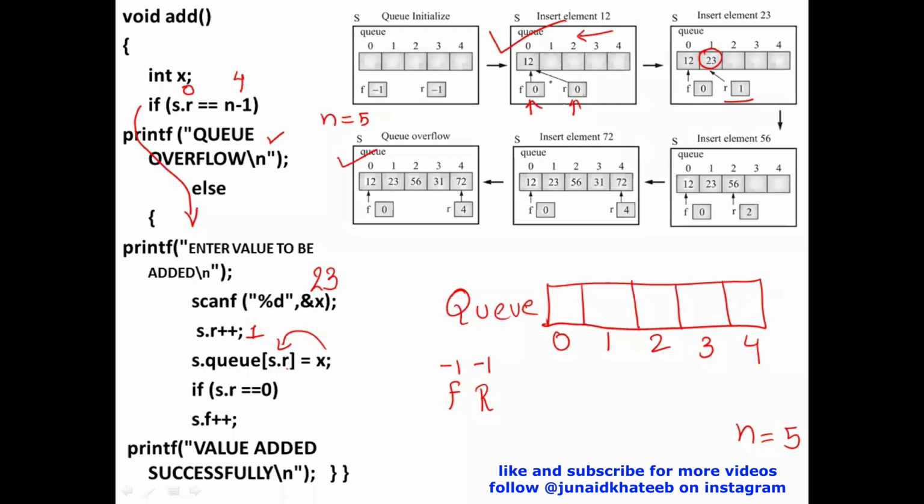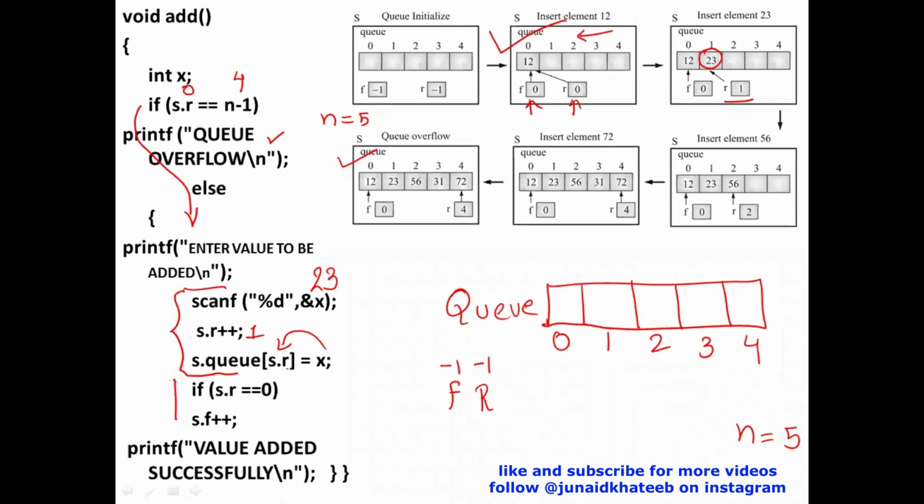So if you see, this was the scenario, you will just increment r, and whatever is the new value that r gives me, at that index, I'll insert the value. This is similar to top. What did we do with the stack? We just incremented top, and whichever was the new memory location which is pointed to by top, that is where we inserted the value. I've done exactly the same thing, right? Now, I just spoke about certain exceptions. See, actually speaking, this code is good enough for me to add the value into the queue.